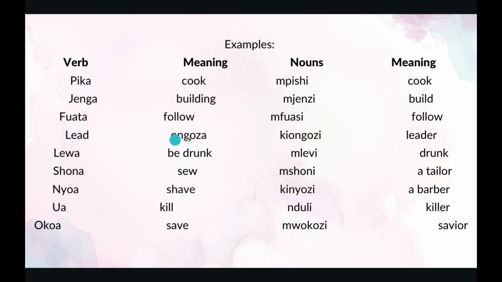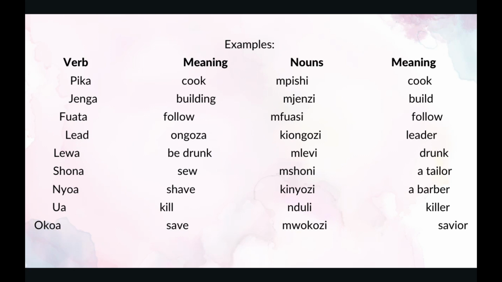The next one is lead. Lead is ongoza. The noun for ongoza, the one who leads, is called kiongozi. Kiongozi means a leader.